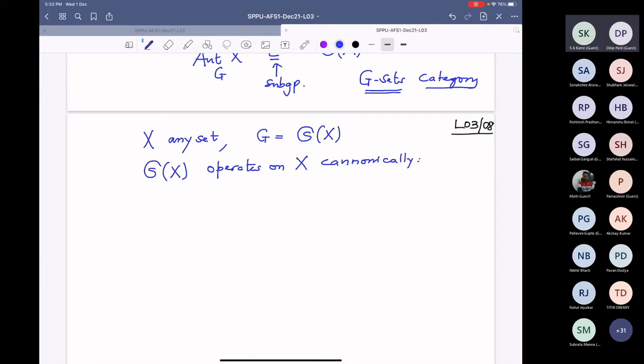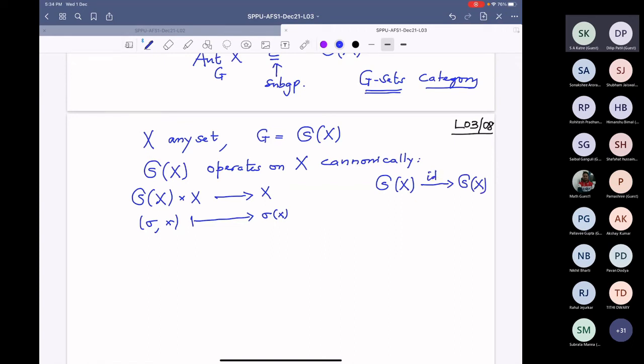The operation map is S_X cross X to X, namely any permutation sigma, comma x goes to sigma of x. Evaluation. Makes sense. Or if you want to say action homomorphism, that is the identity map. So that is the map from S_X to S_X, and this map is just the identity map.